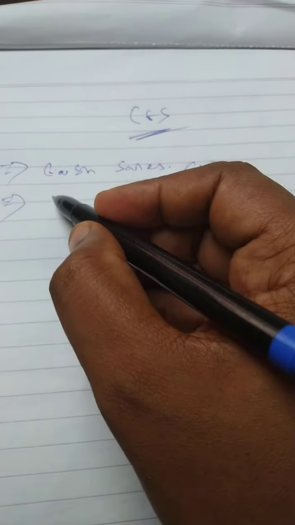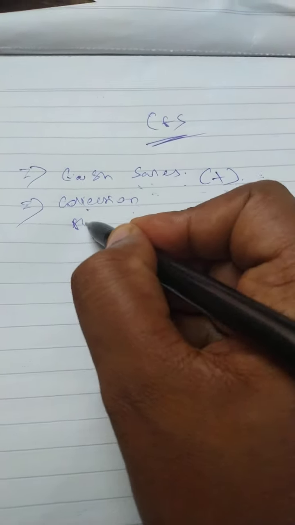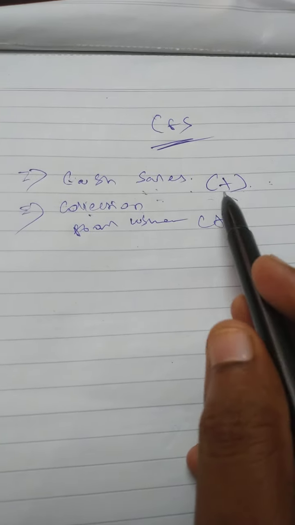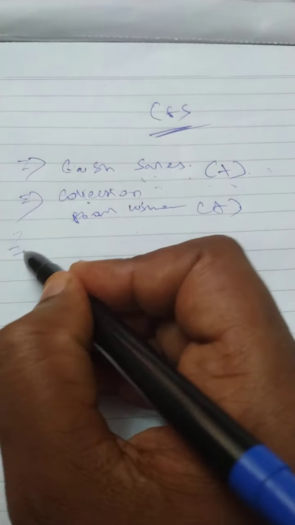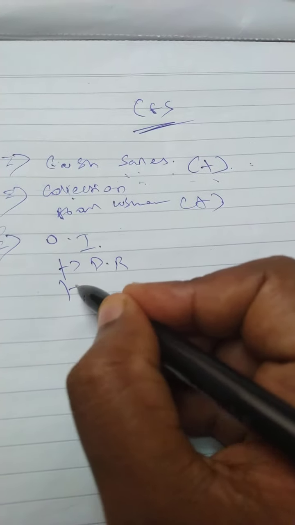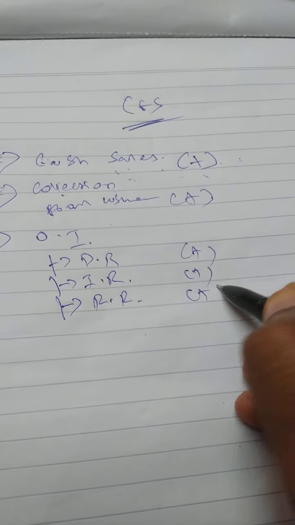Okay. Then what else? How can I collect cash? Cash sales means I am directly making cash sales. Then collection from customer. I already made credit sales, but now I am collecting the cash from the customer. So that is a way I can receive cash. Then what other way? Other income. For example, dividend received, interest received, or rent received. All these things are inflow for me.